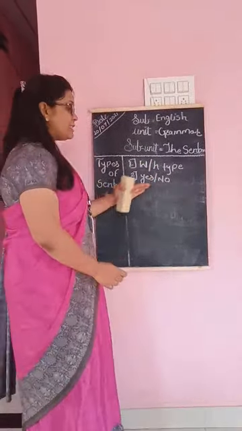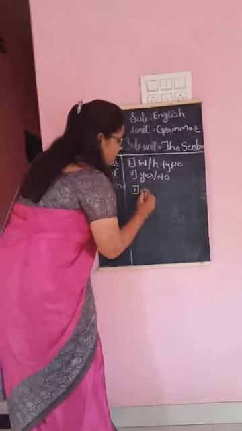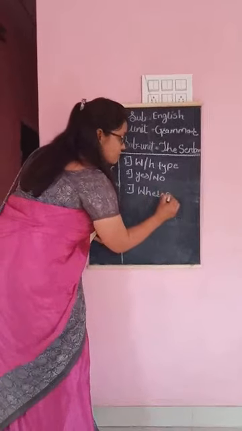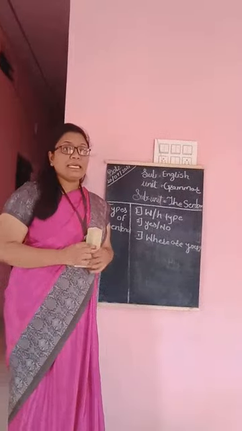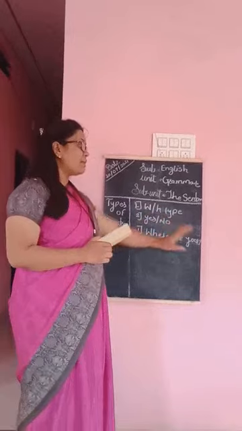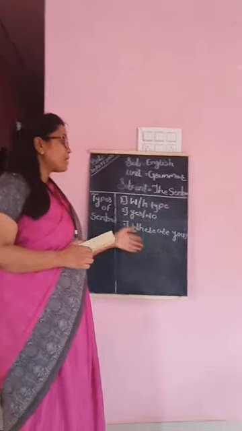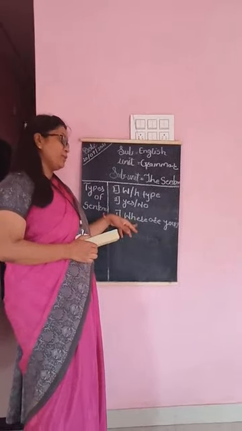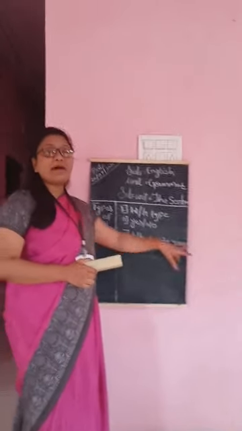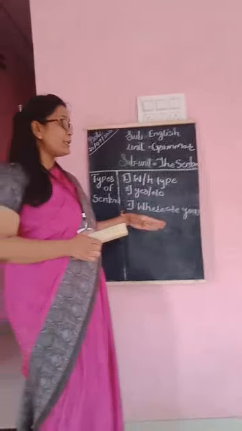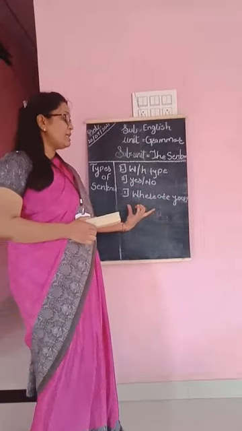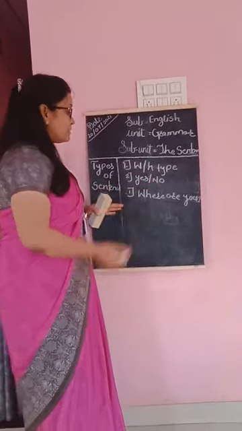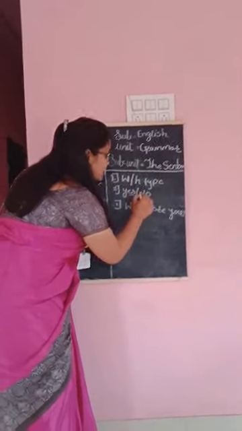For example, where are you? This is a WH type question because the question starts from a W word.